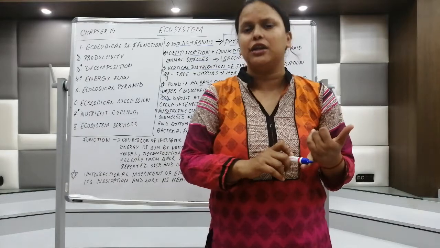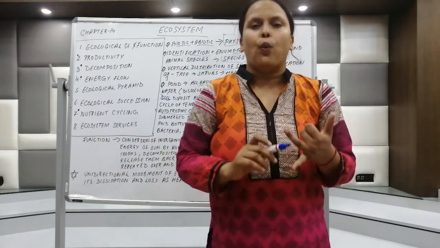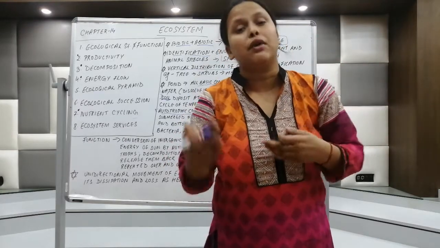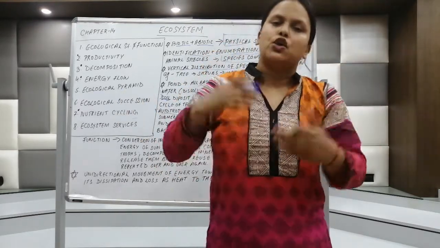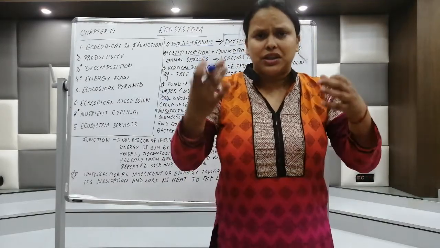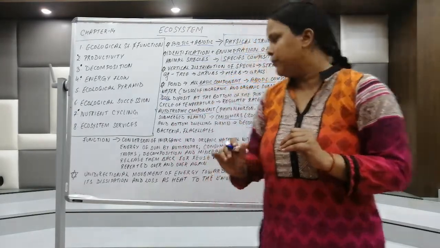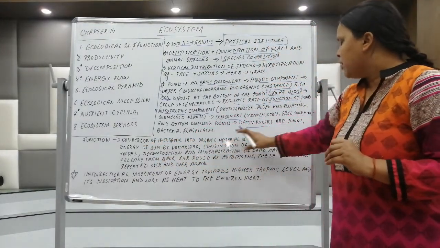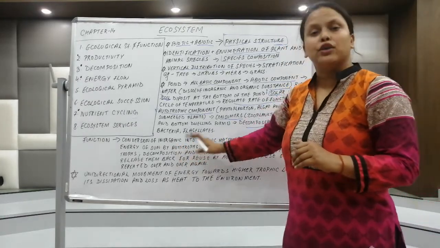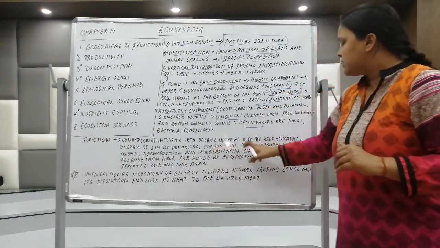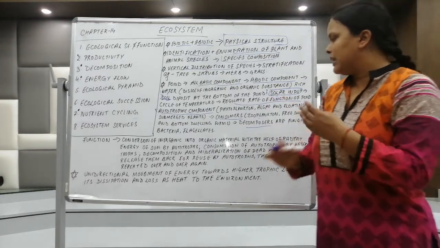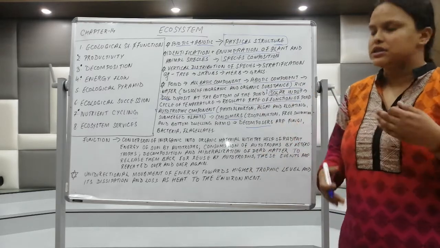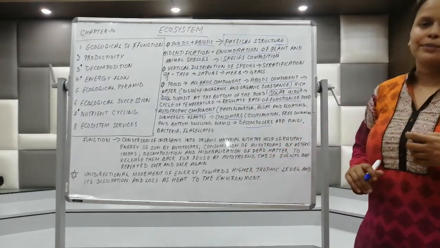They do decomposition and also mineralization, wherein nutrients are released in the pond, and these nutrients again help the photosynthetic autotrophs in photosynthesis. So the functions are: conversion of inorganic into organic matter with the help of sunlight by the autotrophs, consumption by heterotrophs, and decomposition and mineralization, so that the nutrients released are sent back to the autotrophs.